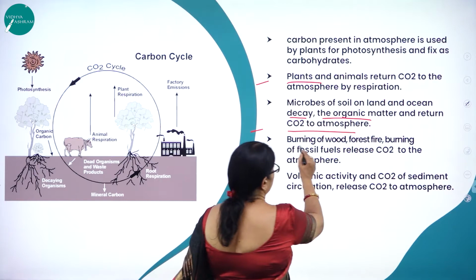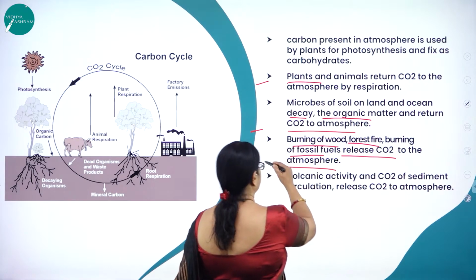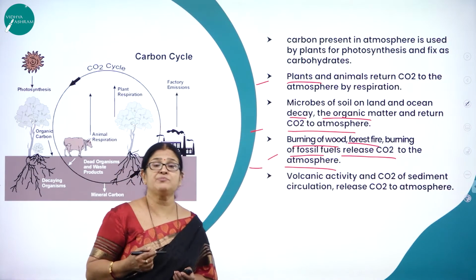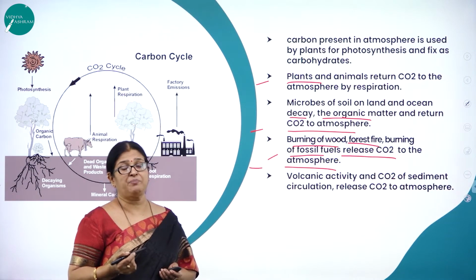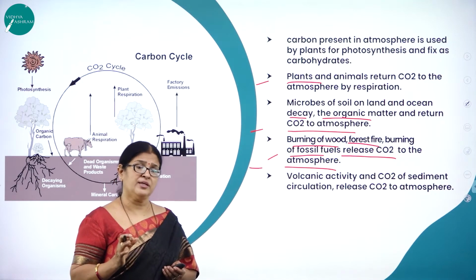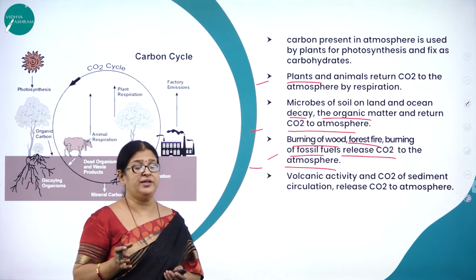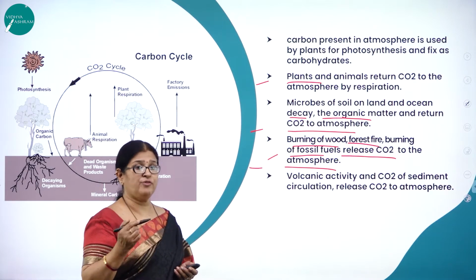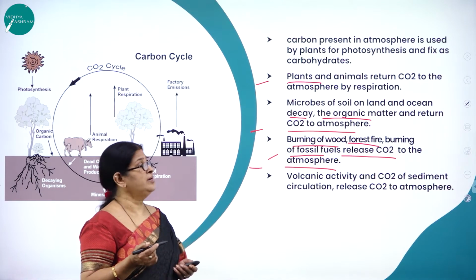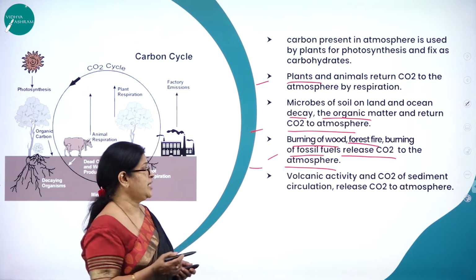Burning of wood, forest fire, burning of fossil fuels release carbon dioxide to the atmosphere. Imagine the maximum number of vehicles plying on the road, which is a root cause for the increase in carbon dioxide and even carbon monoxide. So burning of wood and fossil fuels, all these release what?